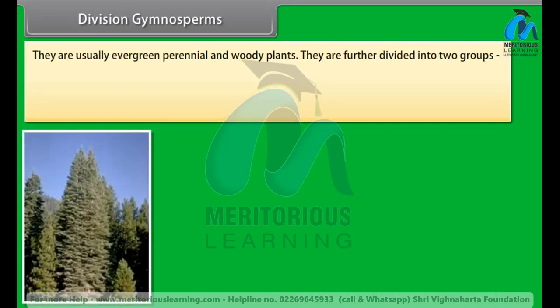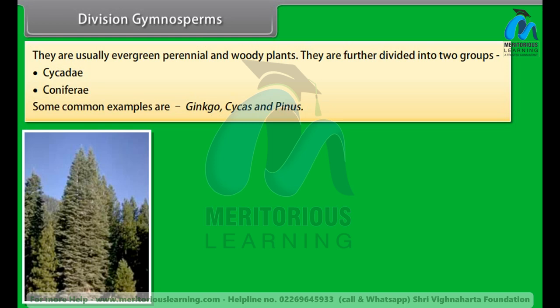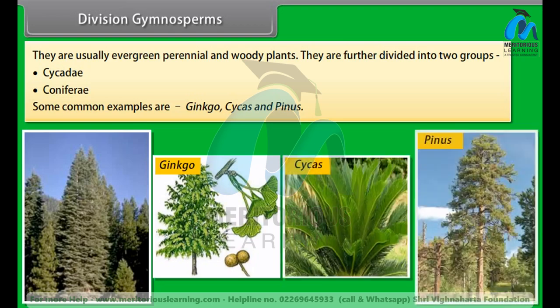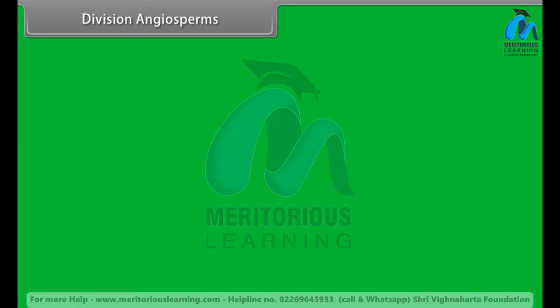They are usually evergreen, perennial and woody plants. They are further divided into two groups: Cycadae and Coniferae. Some common examples are ginkgo, cycas, and pinus.